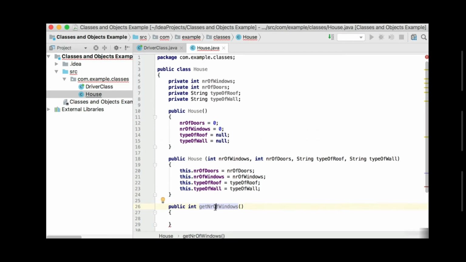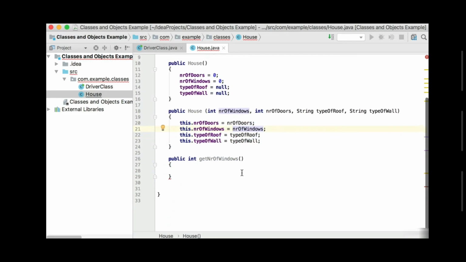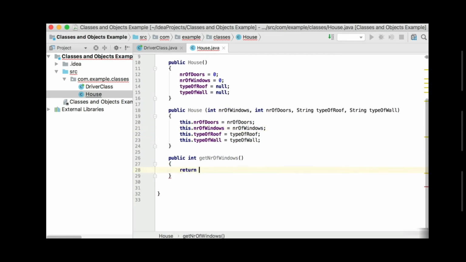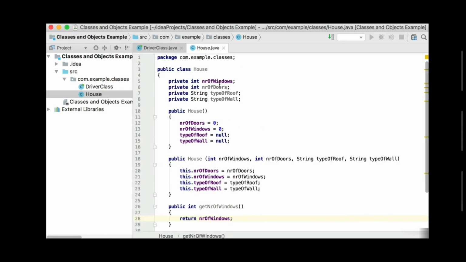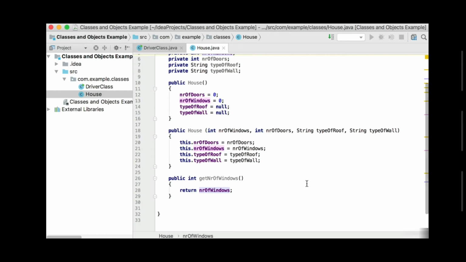So on my object, I can go and call getNumberOfWindows, and it will return the number of windows as I set it. In this case, we will just say return numberOfWindows. So it will return the field numberOfWindows.